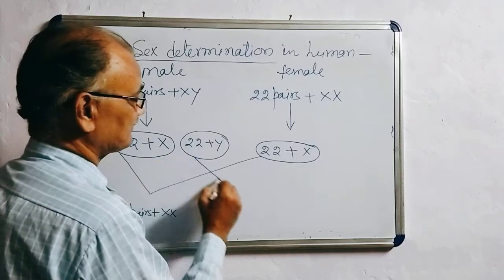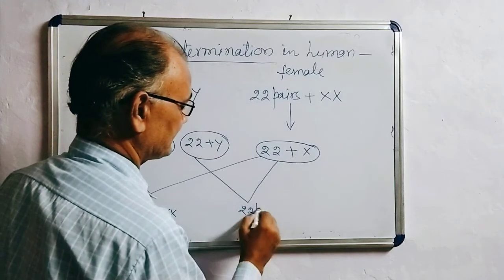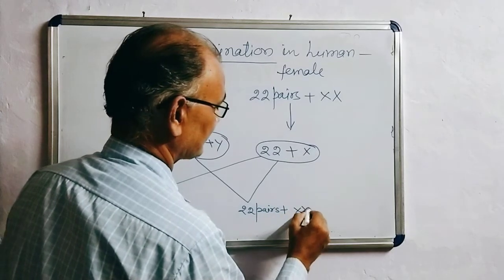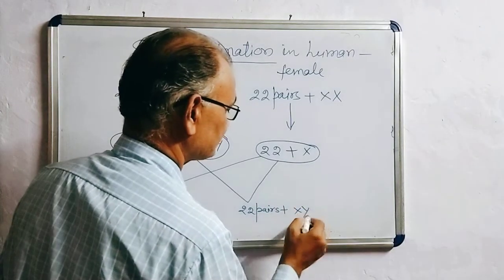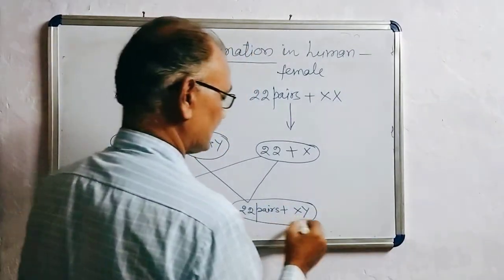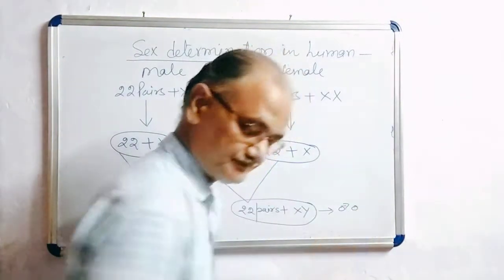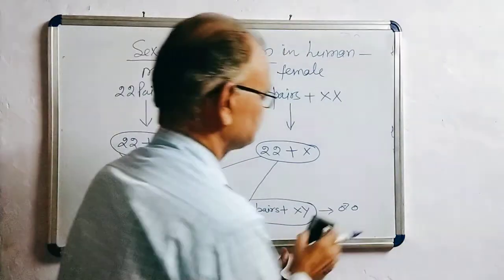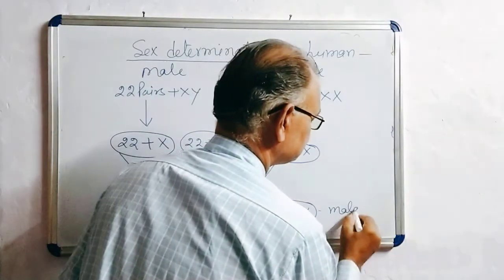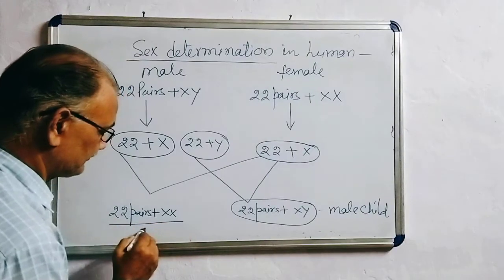And if the other gamete fuses with the female gamete, it will be 22 pairs of autosomes plus X and Y. Because of the presence of the Y sex chromosome, this zygote will develop into a male child, and the other will develop into a female child.